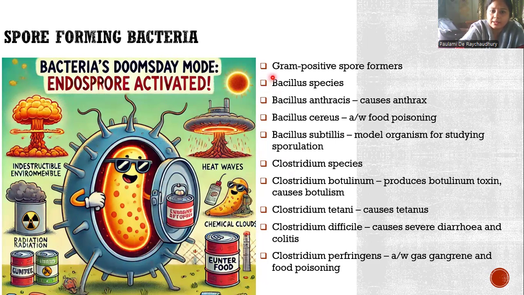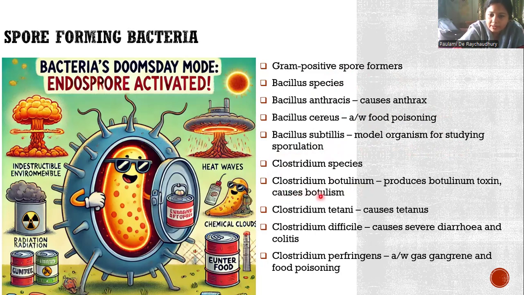So what are the spore forming bacteria? Gram-positive spore formers like Bacillus species: Bacillus anthracis, which causes anthrax; Bacillus cereus, also associated with food poisoning; Bacillus subtilis, a model organism for studying sporulation. And again, Clostridium species, those are included in phylum Firmicutes. Kingdom, phylum, class, order, family, genus, species, that's the nomenclature of bacteria.